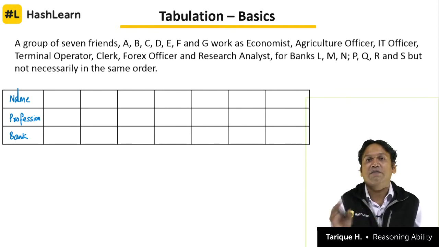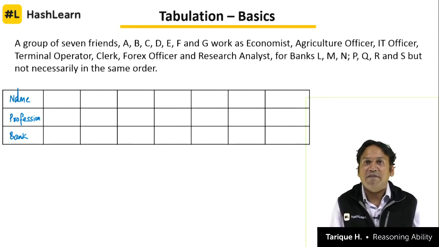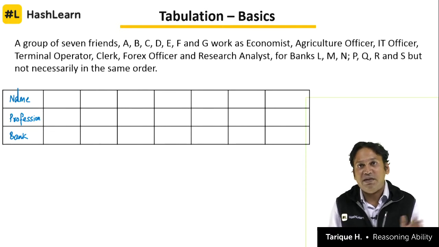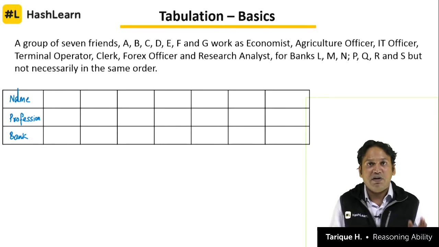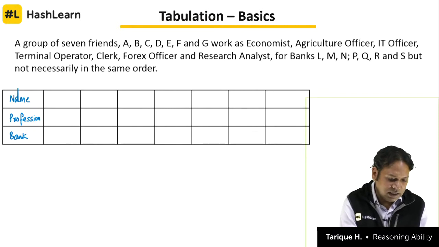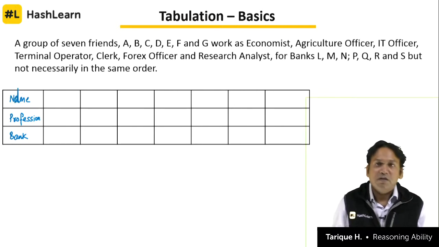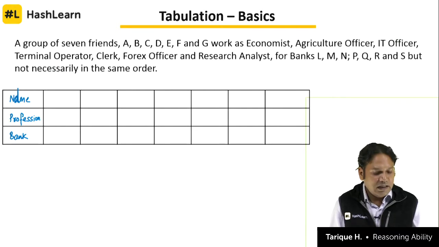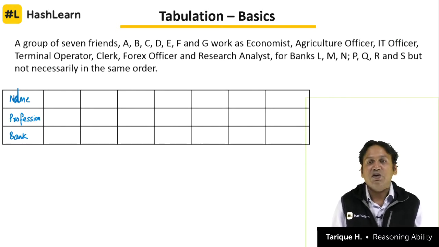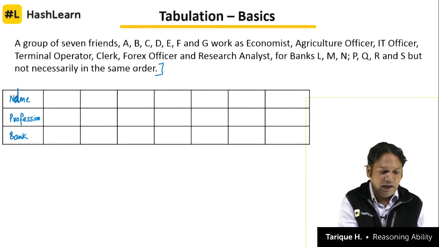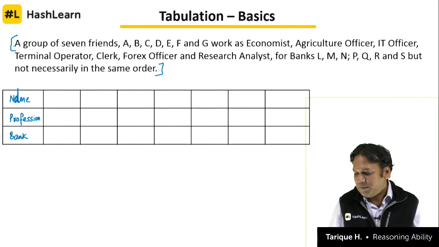Ideally we use name in the first category, because most clues are given with respect to names of persons, followed by anything else. If we have a question based on days, then we can put days in the order, like Monday, Tuesday, Wednesday, Thursday, Friday, Saturday, Sunday. If we have a question based on years, we can put years in the order. तो आप किसी चीज़ को भी डालिए, यहाँ पे आपका आंसर आ जाएगा, but ideally we have to use name. So first row is for name of persons, second row is for profession, third row is for bank. So that is what we do first. Get the initial information and immediately make the table.